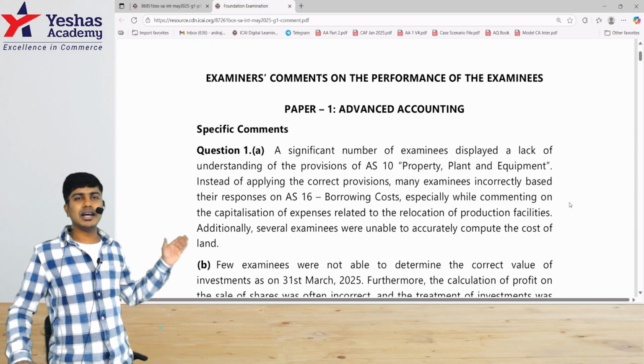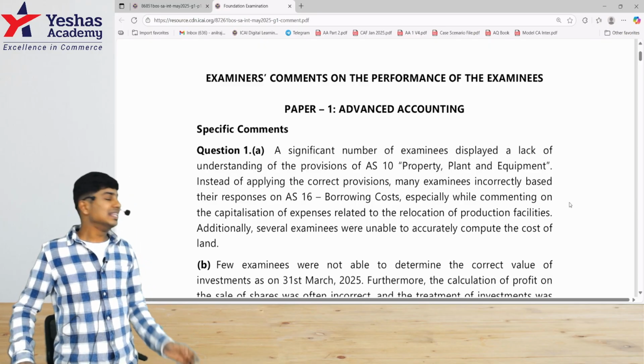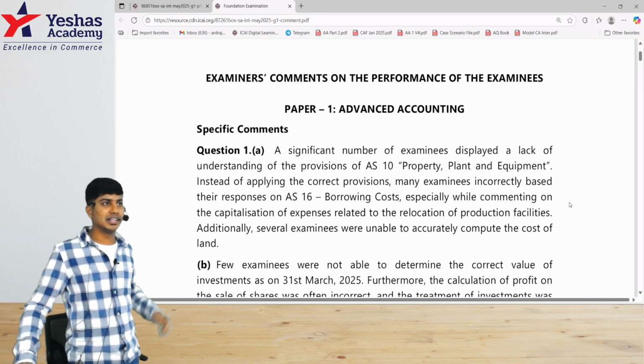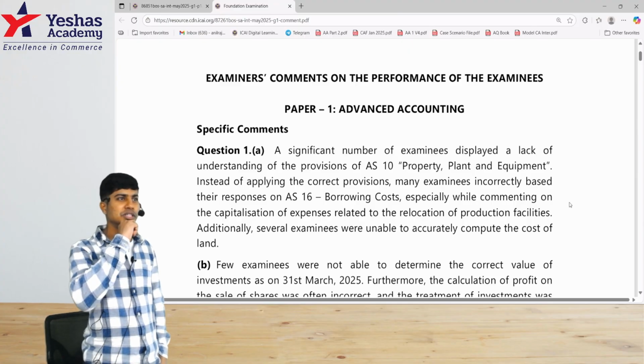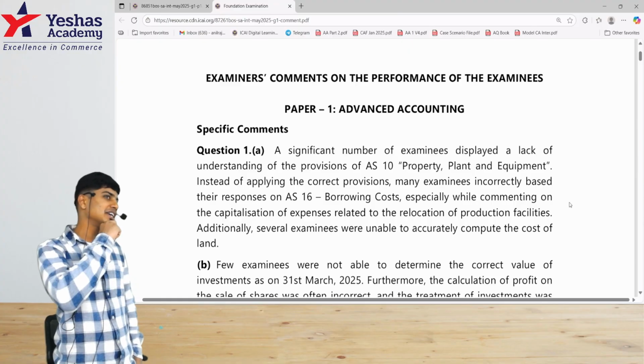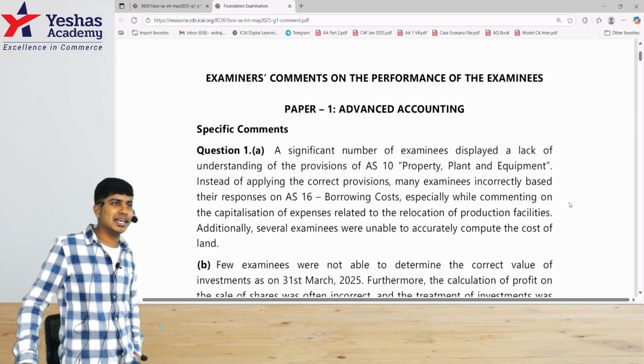This is available on the suggested answer tab on your ICAI website under the BOS Knowledge Portal. This is usually also published in our student journal, but this is something that people usually ignore. Life is too short to make our own mistakes. Let's learn from the mistakes of others. Examiners' comments on the performance of the examinees, as in students.